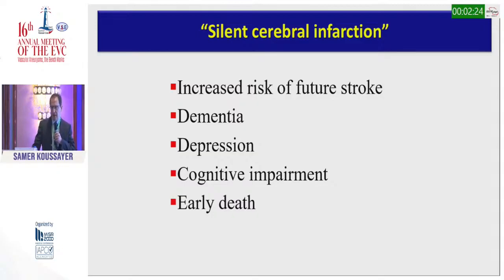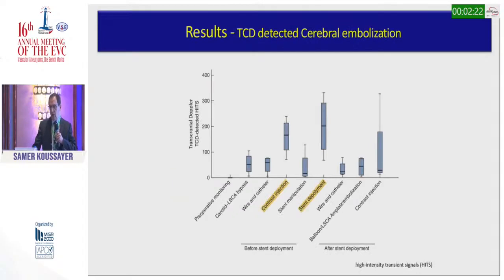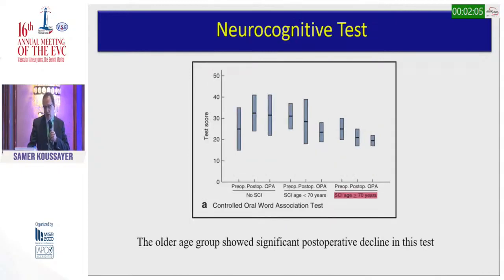impairment, and early death. And when they used TCD to look at the hits during the procedure, they found that the patient gets embolization in every step of the procedure. But the majority of the embolization happened during contrast injection and stent deployment. Also, they noticed that the older age group had a significant decline in their neurocognitive test, so they do worse than younger people.